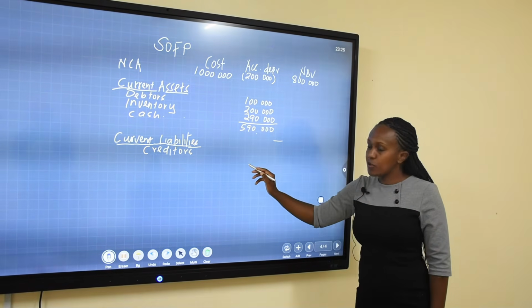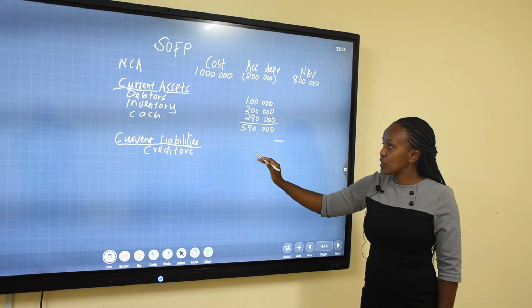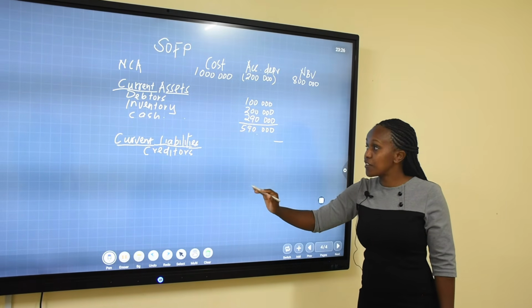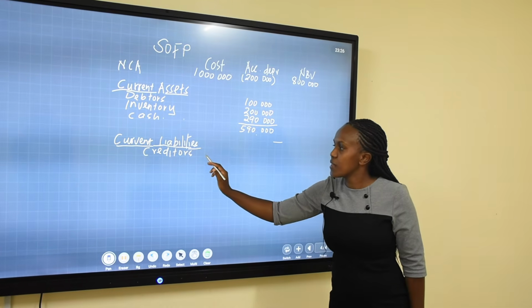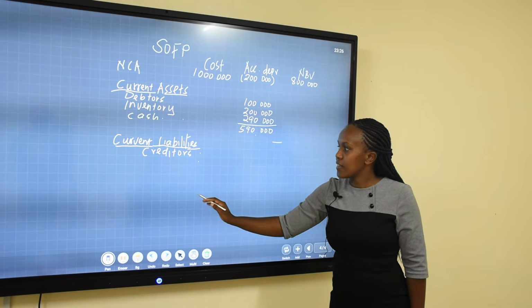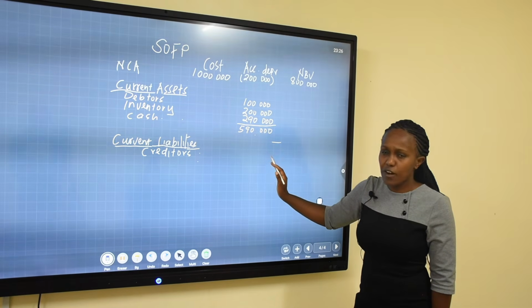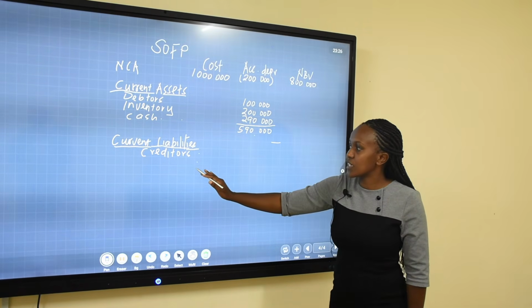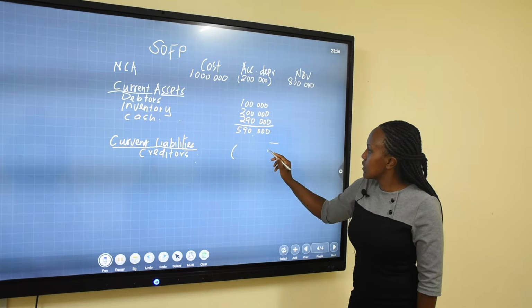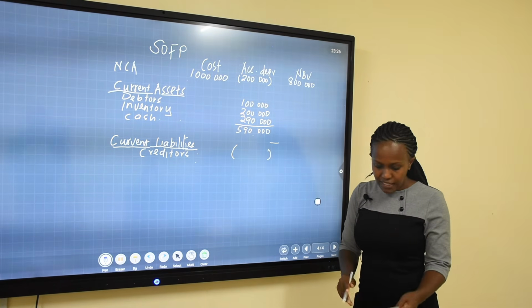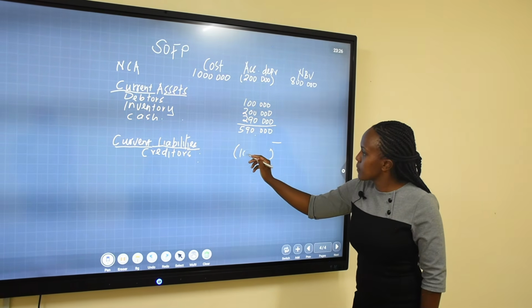We are going to less that figure because it's only one directly from this column. If we had many of them, we would align them here in the first column and then get the total and bring the total under the current assets. But now we only have one, so no need to put in the first column. So bring it just to the second column and less. The creditors here is 100,000.